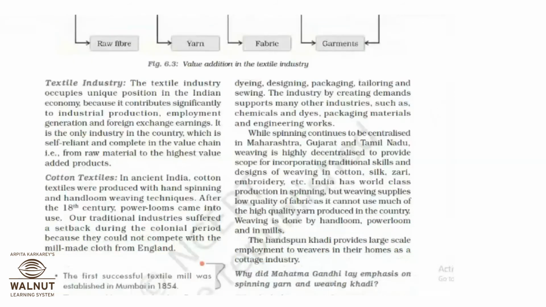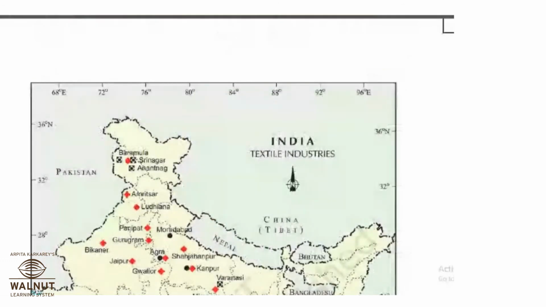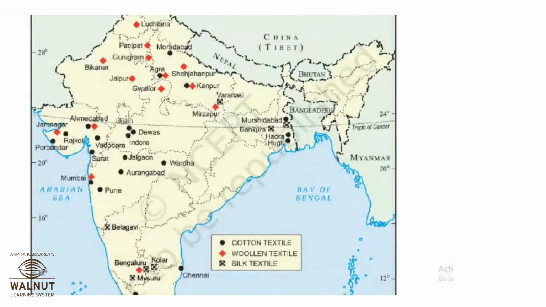Okay. Now coming to this map, those places, can you tell me? Textile industries, okay.